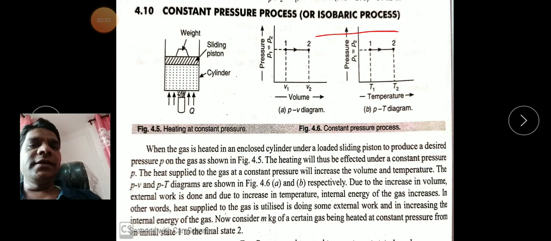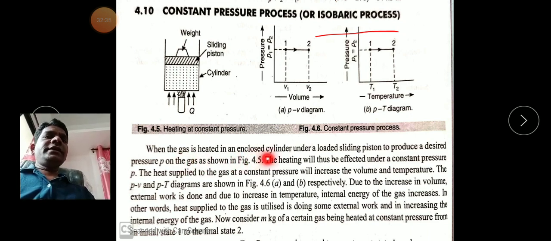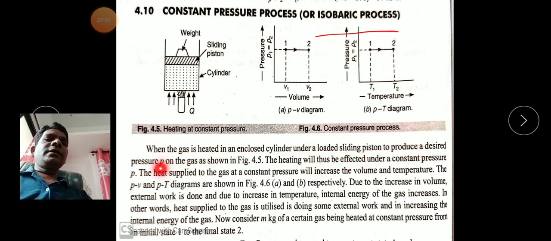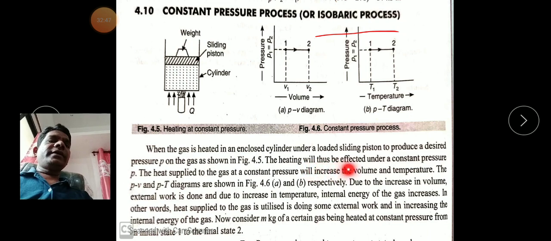So look at here. When the gas is heated in an enclosed cylinder under a loaded sliding piston to produce a desired pressure P on the gas, as shown in this figure, the heating will thus be effected under a constant pressure P. The heat supplied to a gas at constant pressure will increase the volume and temperature.